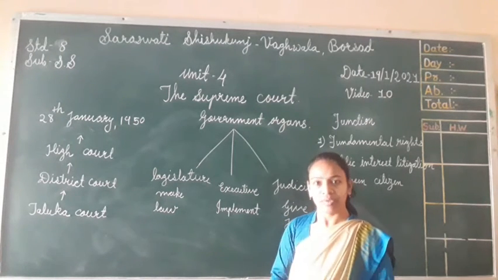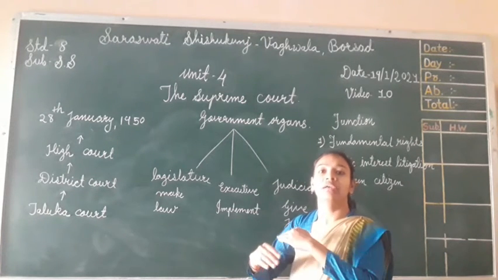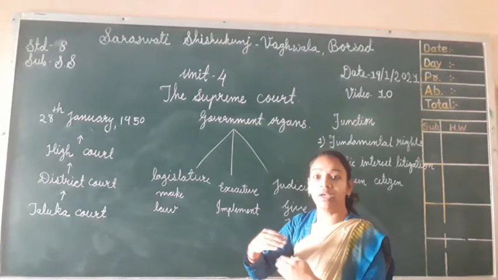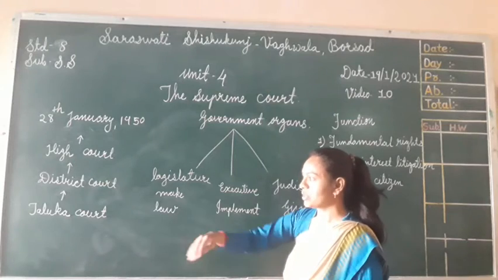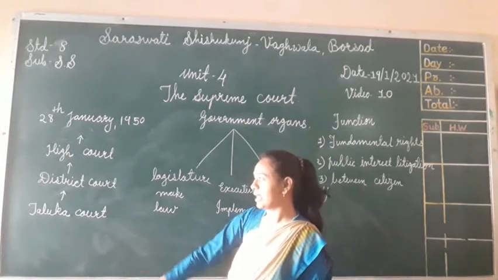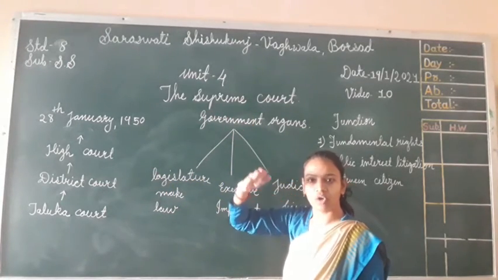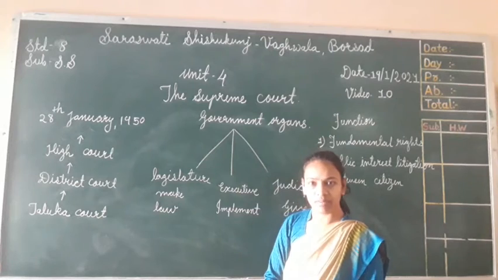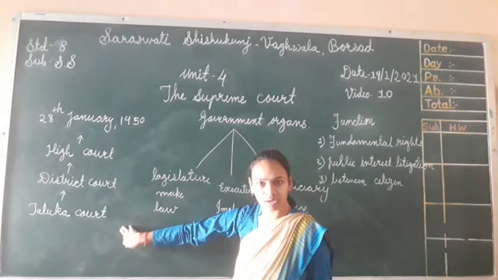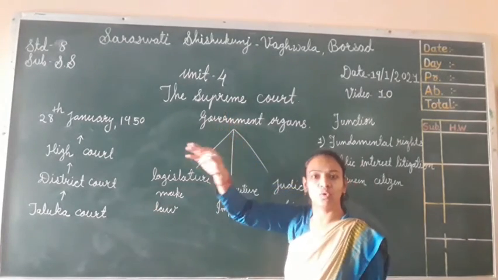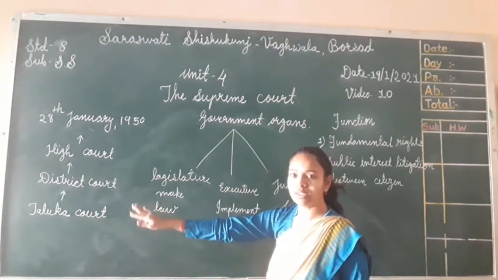Here in our India, there is a hierarchy of the courts. Which kind of hierarchy is there in our India? Let us see. First of all, there is the Taluka court, then the district court, then the high court, then the Supreme Court. There is a hierarchy of the courts. It means any person from the ground level to the upper level, from the Taluka court to the Supreme Court, can go for their justice. So this is the hierarchy of courts in our country.